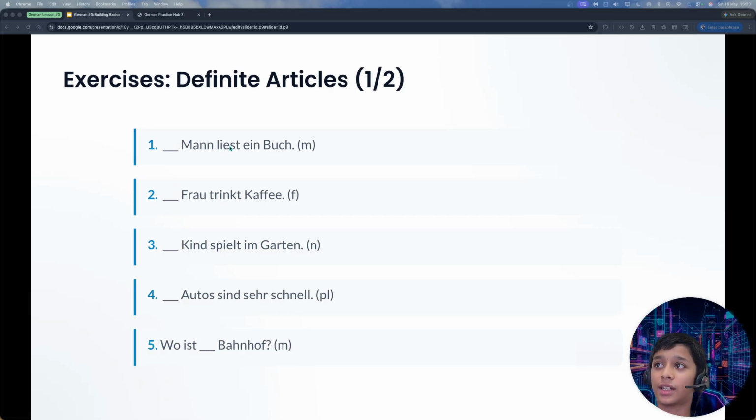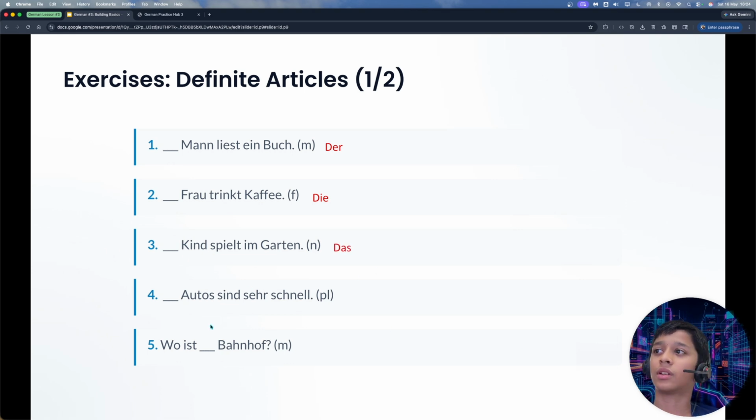Der Mann liest ein Buch. So, the translation of this to English is: the man is reading a book. Here the answer will be der Mann because it is masculine. Die Frau trinkt Kaffee means the woman is drinking coffee. So, the answer will be die Frau. Third, das Kind spielt im Garten means the child is playing in the garden, so das Kind.